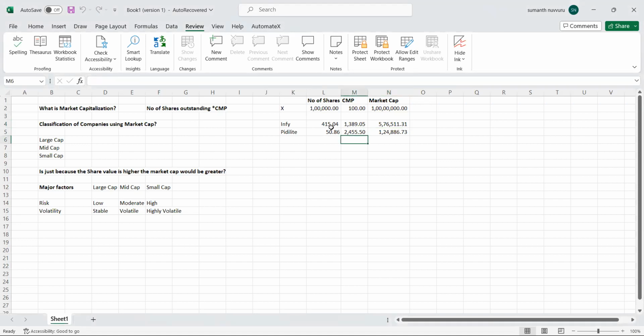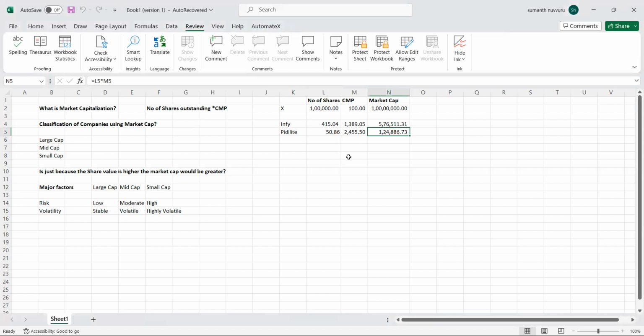Same with Pidilite, let's check Pidilite. The number of shares is 50.86 crore and the current market price is 2455.50, so the market capitalization will be around 1,24,886 crore, but on the website it is 882 crores. As I said, because of rounding off, you can find that kind of normal variation.